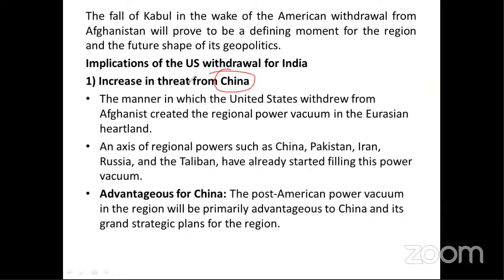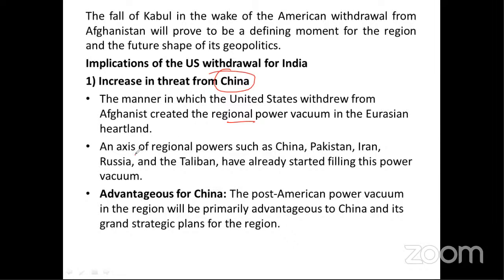They will support the Taliban. In such a case, whatever projects were started by India, in future further investment in such projects may be made by China. So obviously India's name will be completely erased from such projects. That is most important to know here. The manner in which the United States withdrew from Afghanistan created a regional power vacuum in the Eurasian heartland. Afghanistan is considered a heartland, the main gate through which a country can access entire Europe and Central Asia.